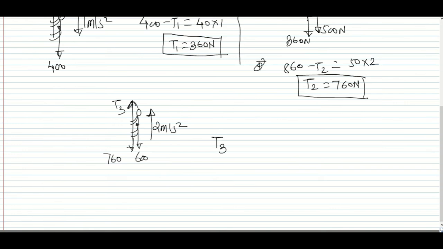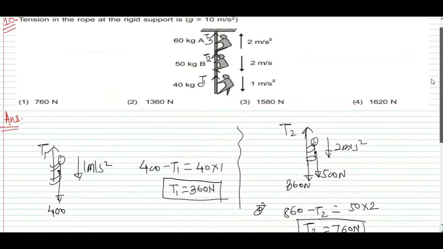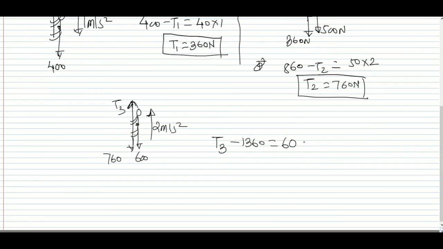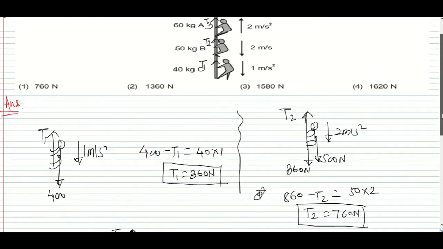So T3 minus 1360 is equal to mass into acceleration. The mass is 60 and acceleration is 2. So T3 is equal to 1360 plus 120, which is 1480 Newton, the tension at the rigid support.